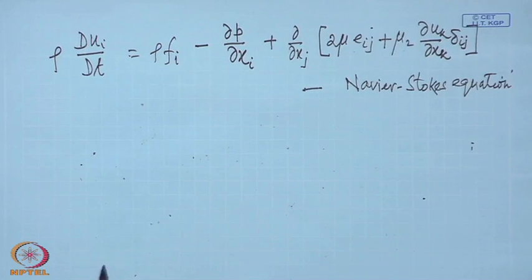But once again let us go back to that d i j. What will be d i i? What will be d i i? That is the sum of d 1 1 plus d 2 2 plus d 3 3. What should it be?